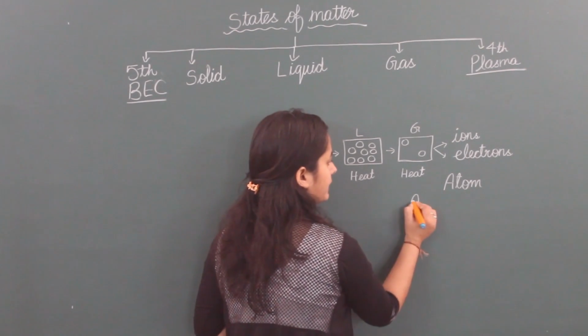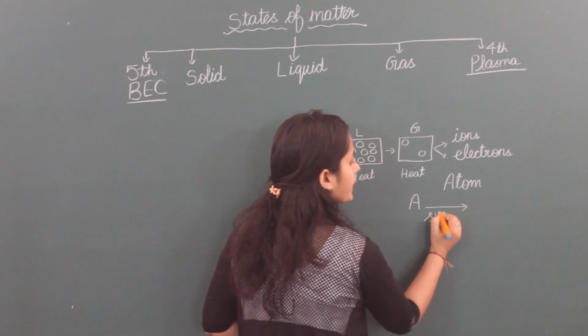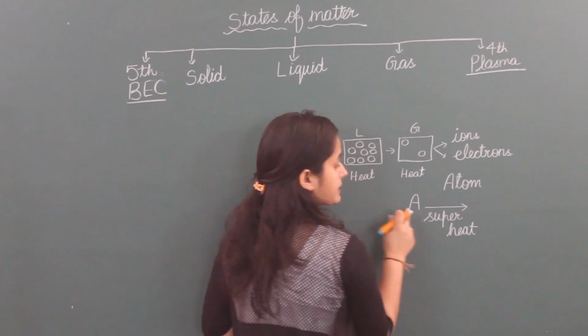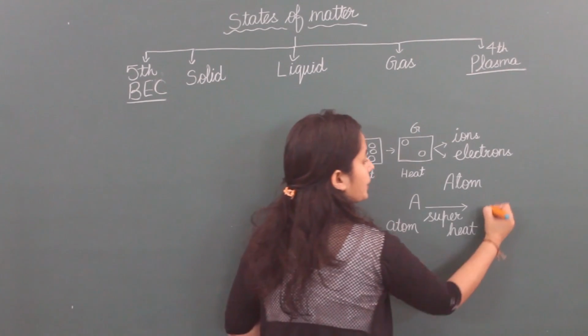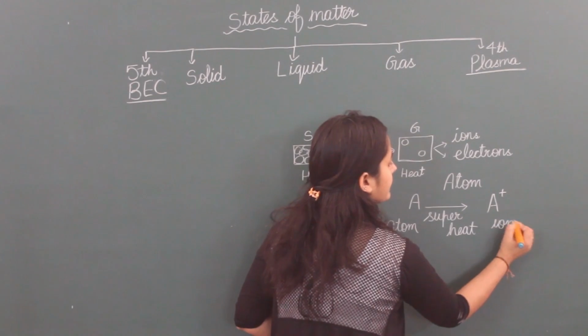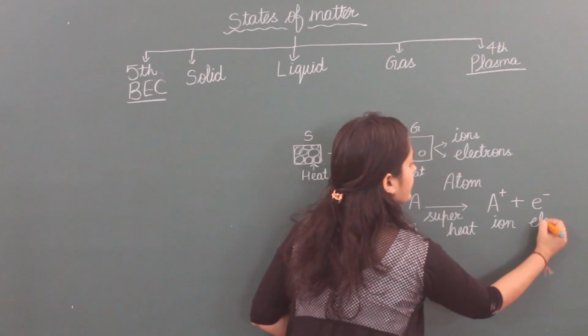Say I am taking A. When I superheat this A atom, then it will convert into A positive ion and an electron will be released.